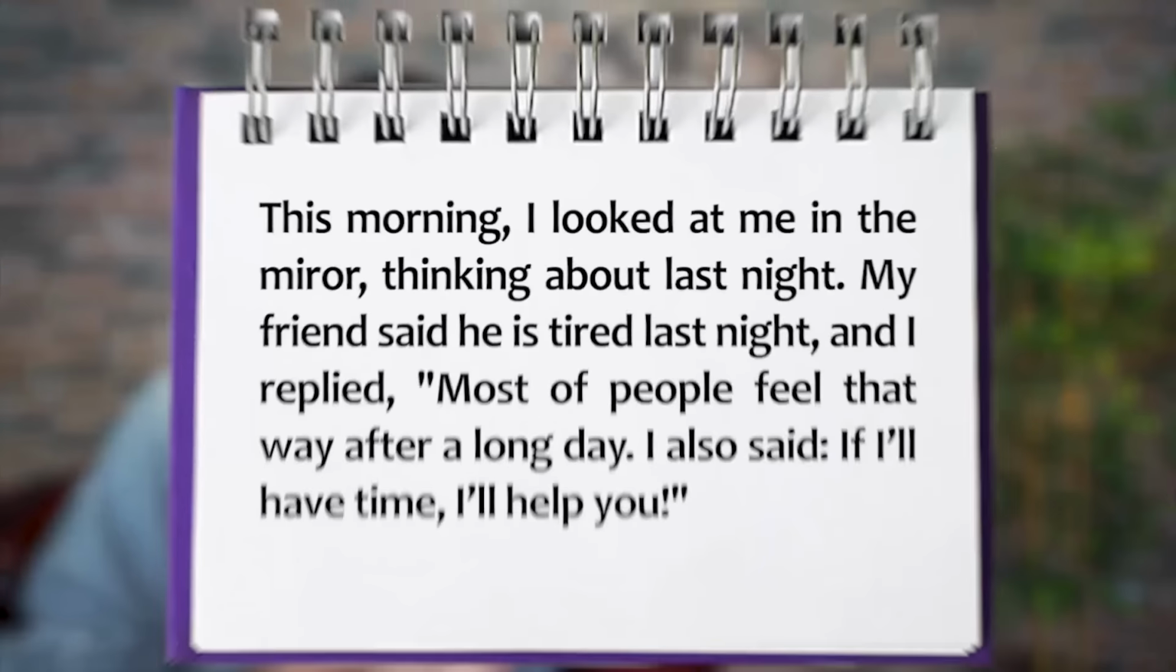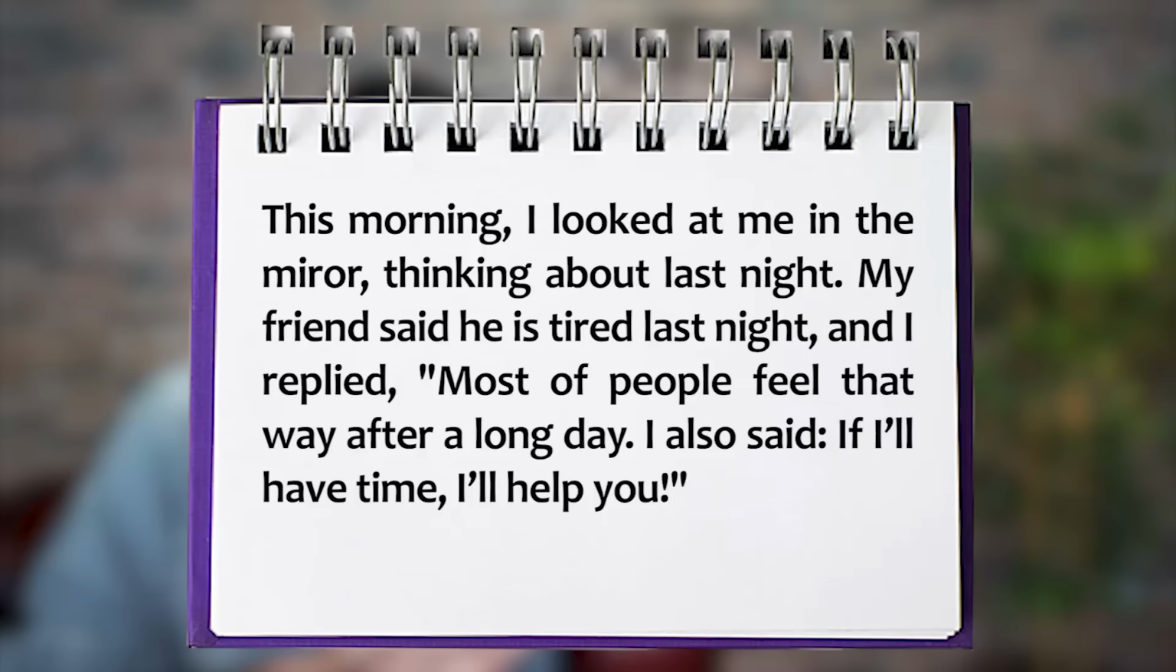Now, look at this paragraph. Let's read it together. This morning, I looked at me in the mirror, thinking about last night. My friend said he is tired last night, and I replied, most of people feel that way after a long day. I also said, if I will have time, I will help you. Now, how many mistakes do you see?